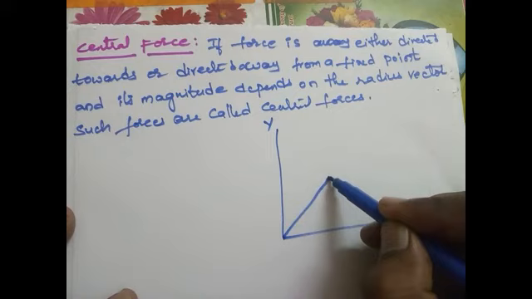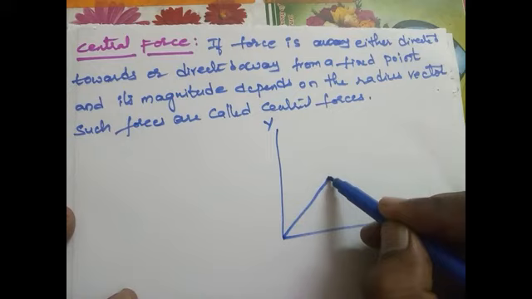One more thing: del bar of F of r can also be written as F dash r by r into r bar. Substituting in this term, we get F dash r by r into r cap cross r cap, plus F of r into del bar cross r cap.